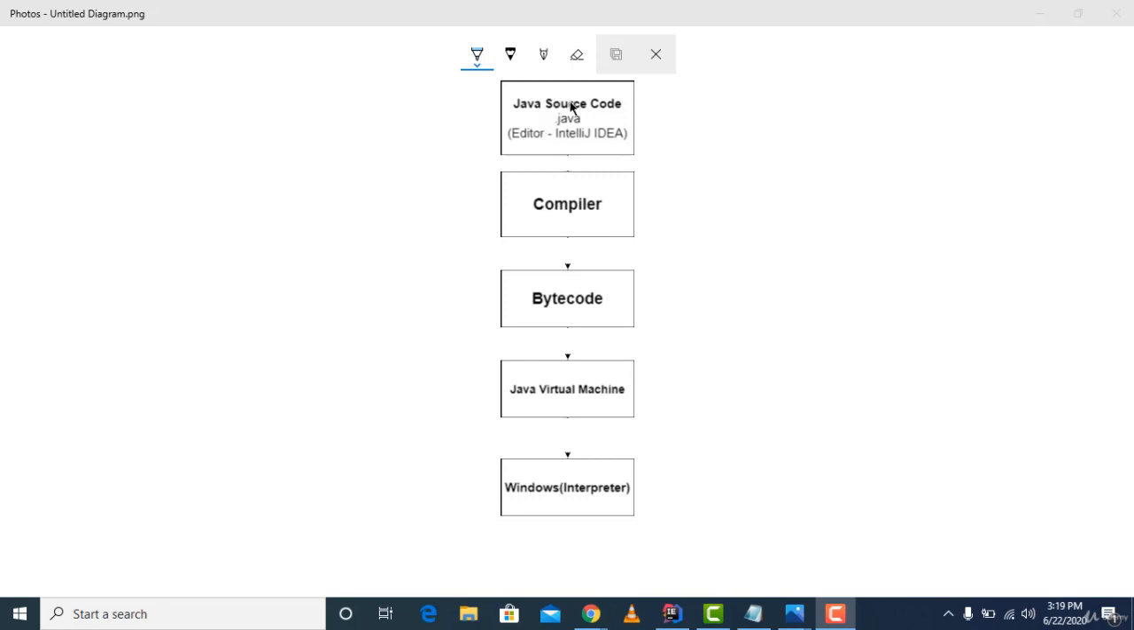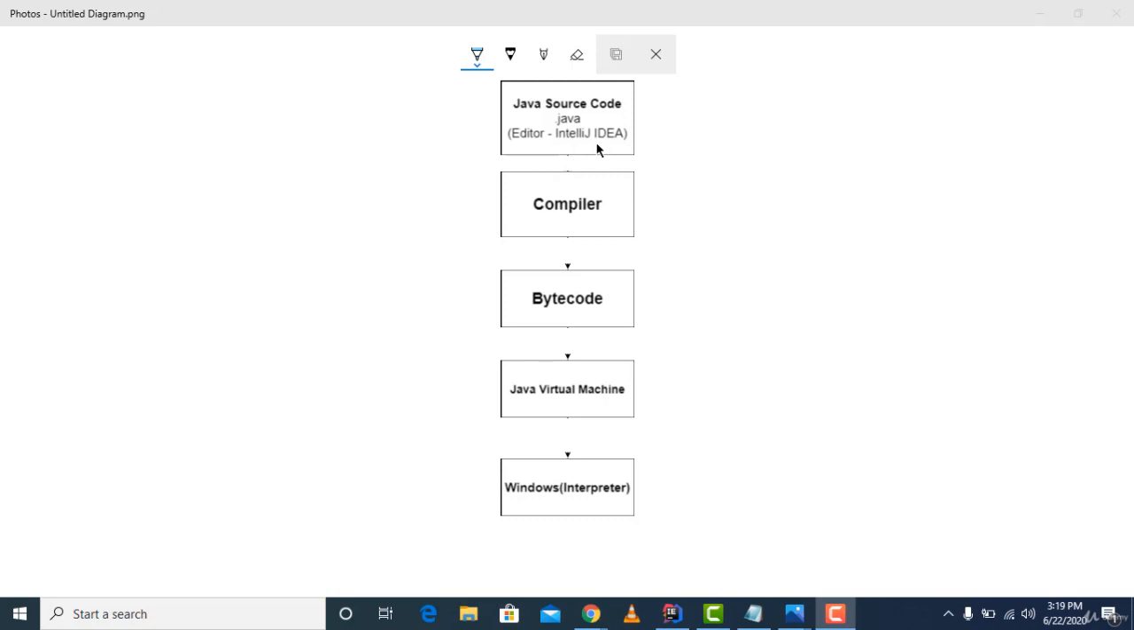It's Java source code, and you have to save the file as .java because that's the extension for your Java file. .java informs the computer that it's a Java file. So for the editor, IntelliJ IDEA is an example. You can also use some other IDEs, like Eclipse or BlueJ. That's your wish, but we are going to use IntelliJ, and I would highly recommend using IntelliJ.